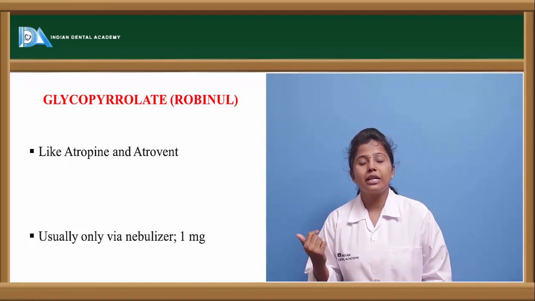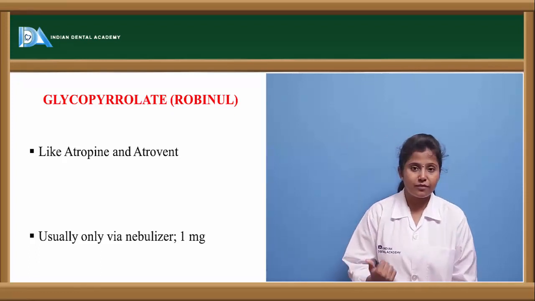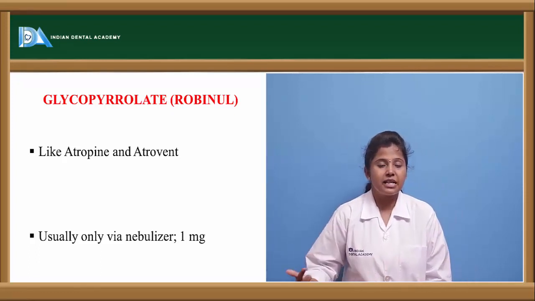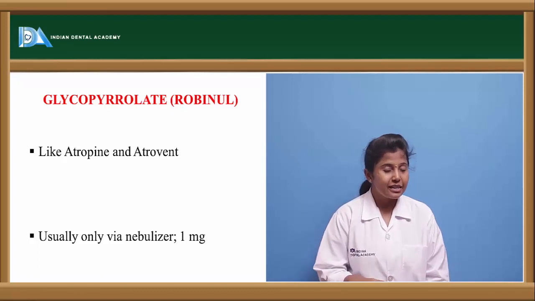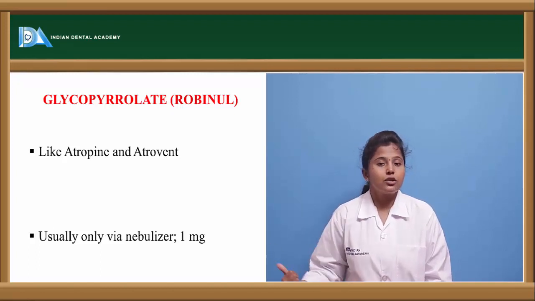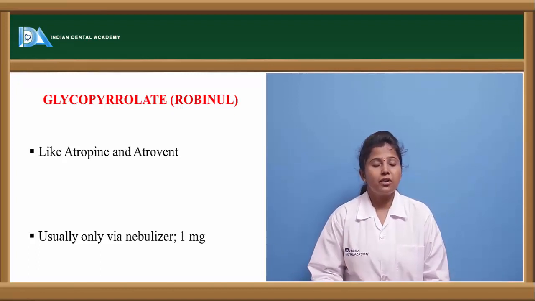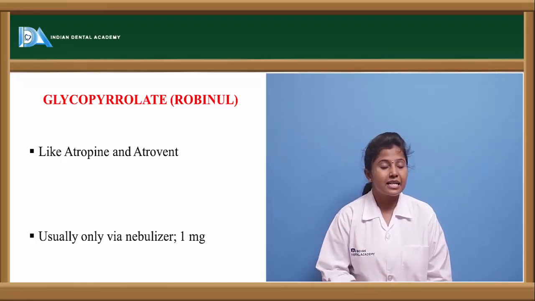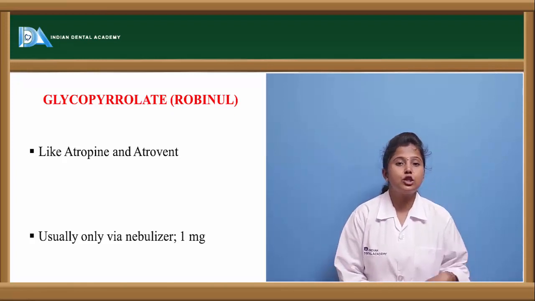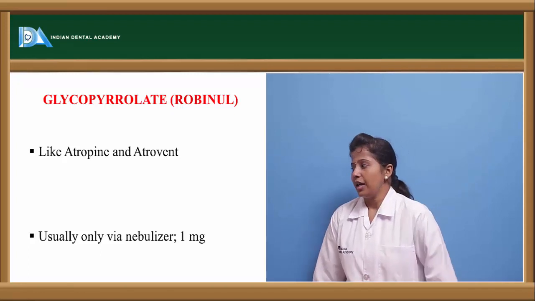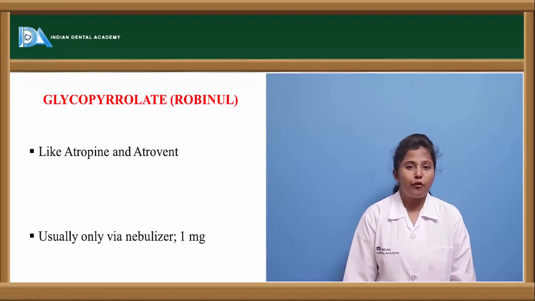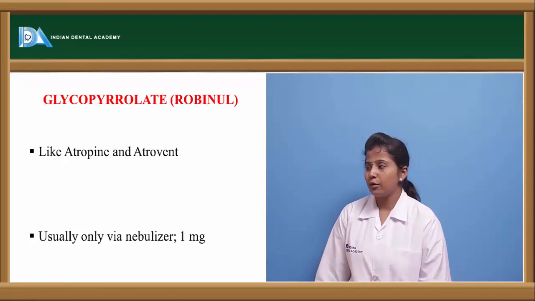As we discussed, antimuscarinic drugs decrease gastrointestinal secretions, so glycopyrrolate reduces gastric acid secretion, and thereby shows an antacid effect. It is also formulated in the form of a nebulizer at the dose of 1 mg.